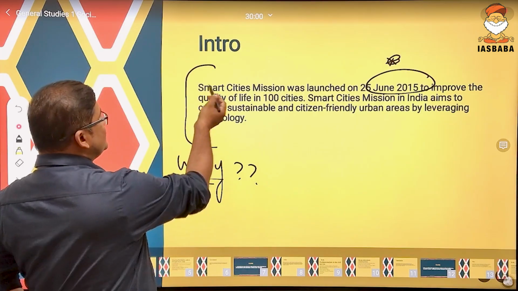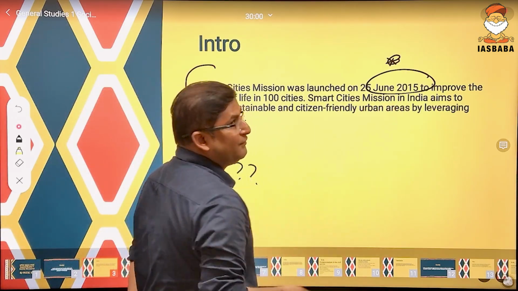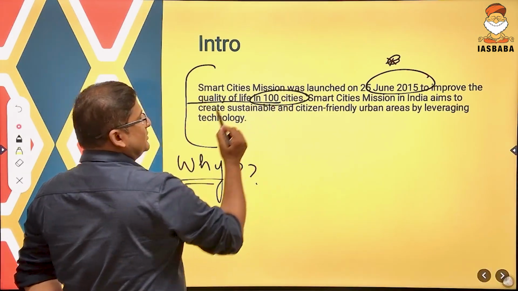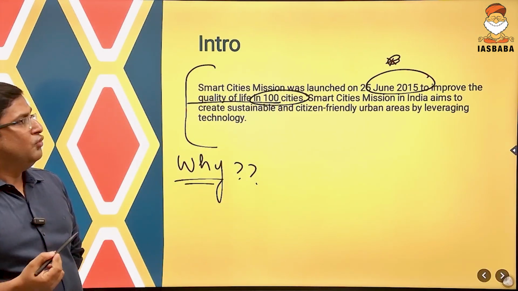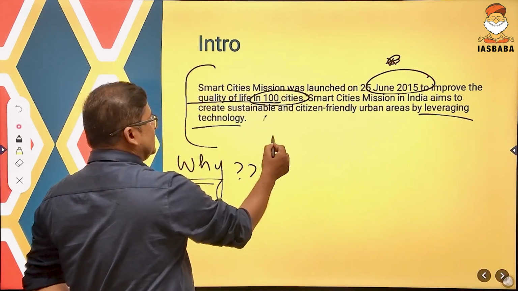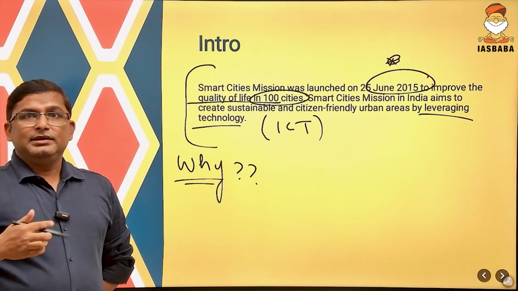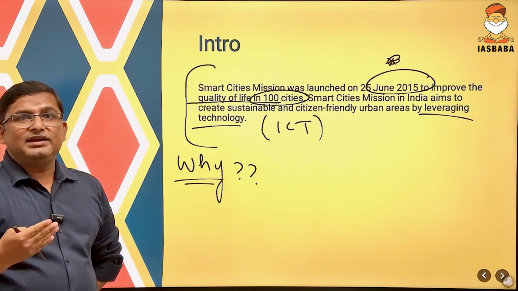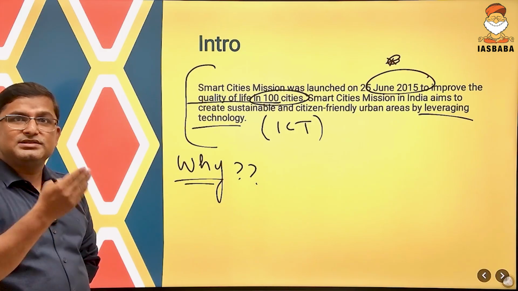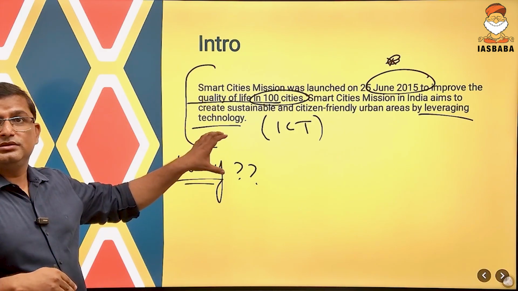So the Smart City Mission was launched in June 2015 for what? To improve the quality of 100 cities. And how? By leveraging technologies, using information and communication technology, and making urban areas citizen friendly and sustainable also. So that was the motive behind the Smart City Mission. So you could write this.